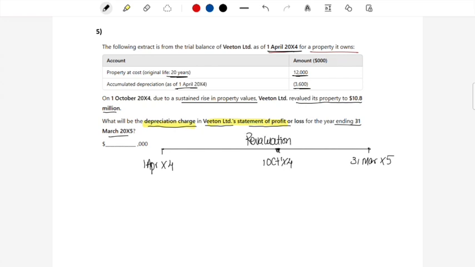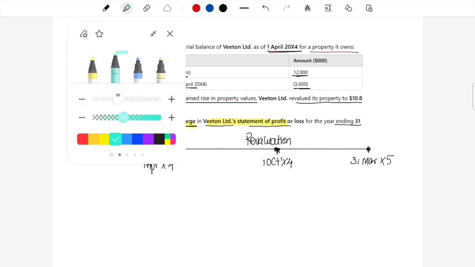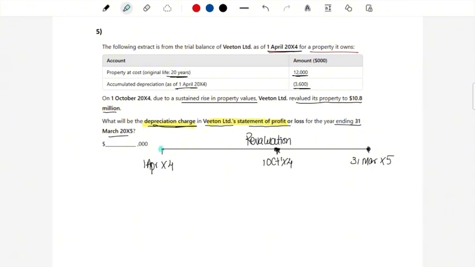Now in order to know the depreciation charge for the full year, you must understand that the depreciation charge must have taken place from 1st of April all the way to 1st of October, up until the date of revaluation. And then once the revaluation occurred and the value of the asset had changed, we would have charged the depreciation on a completely different amount.